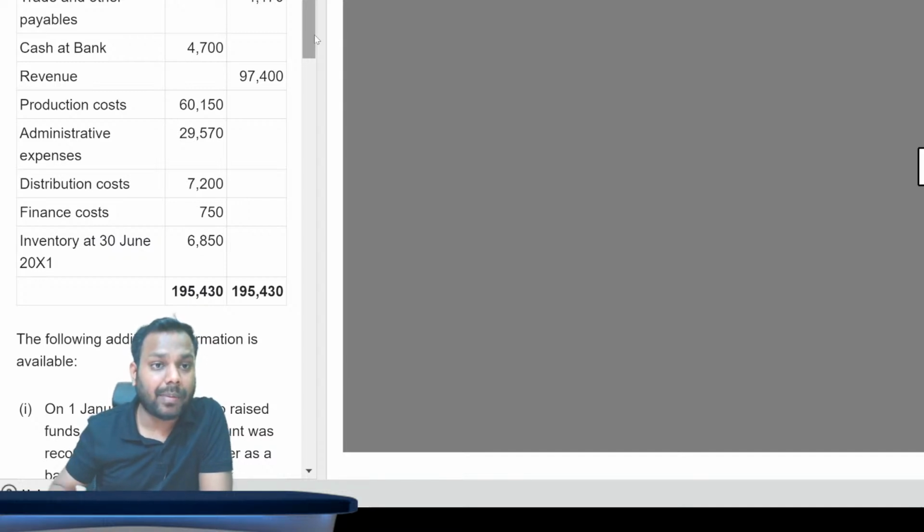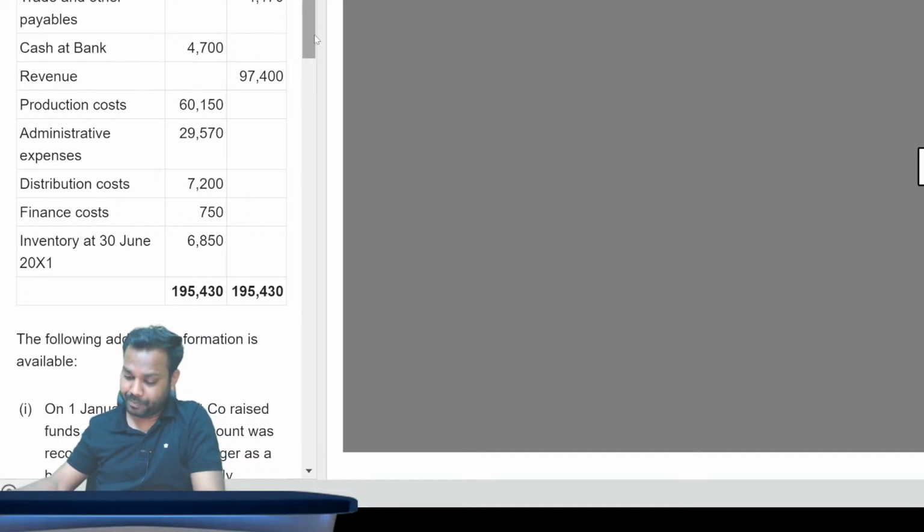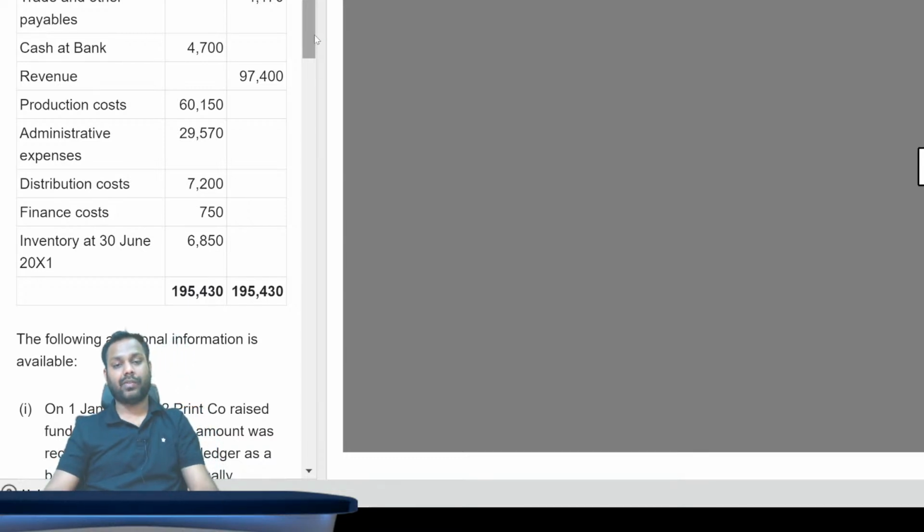What is the cash and bank balance? 4700. So can you please add it up? That comes to 5560 plus 25010 plus 1100 plus 4700, 36370. Please add it up. Plus 50340, 86710. Guys, just ensure that all the adjustments are given properly.